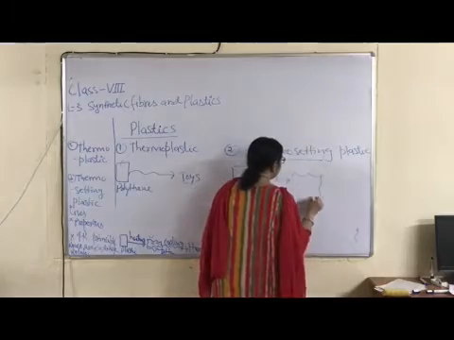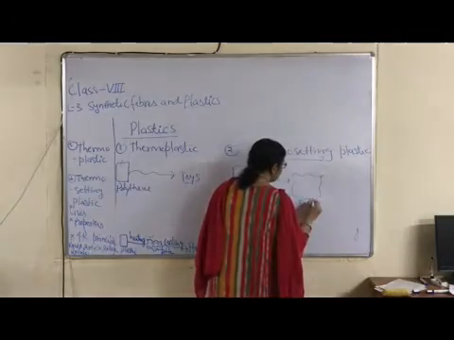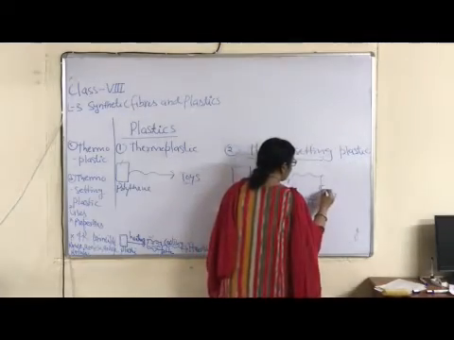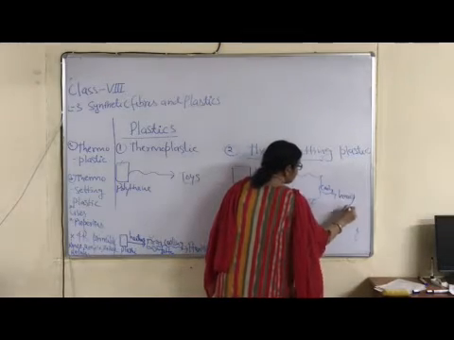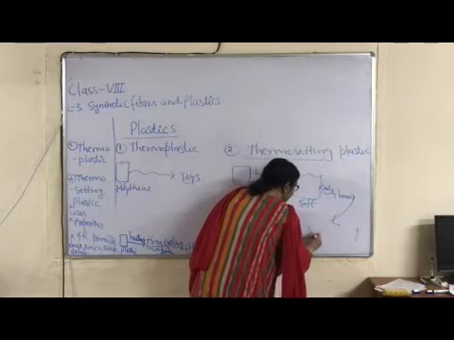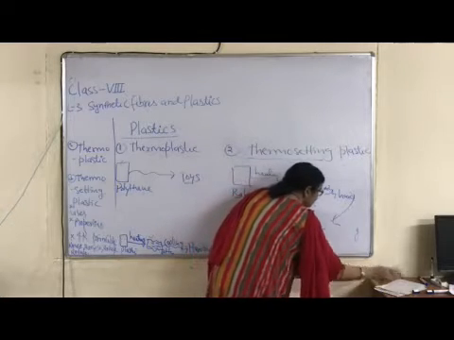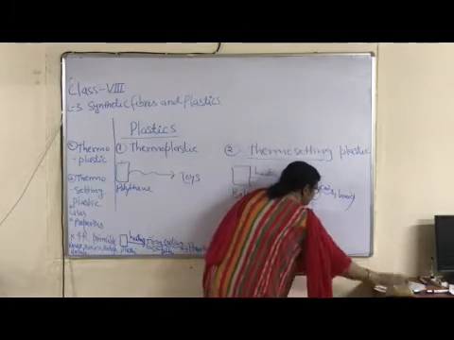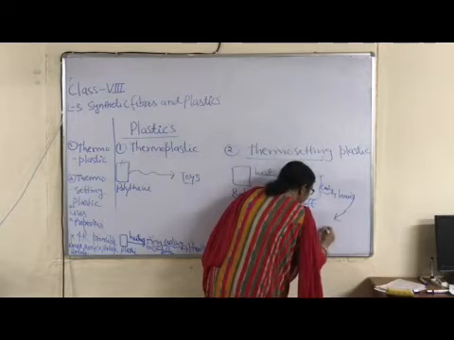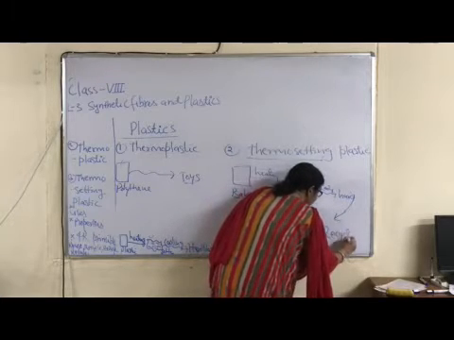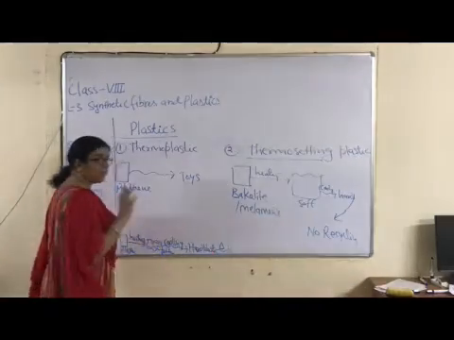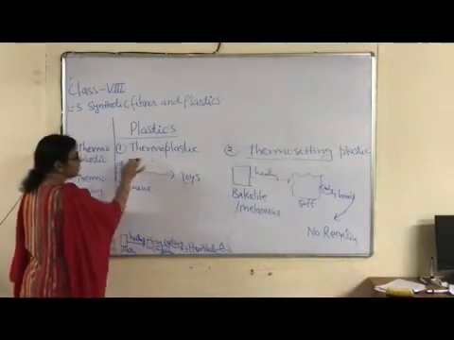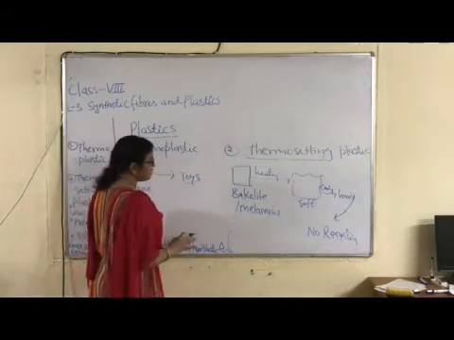So what happens on heating? Soft plastic is obtained. On cooling, hard. But further repetition is not possible. No recycling is done. Okay children, so this is the main difference between thermoplastic and thermostatic plastic.